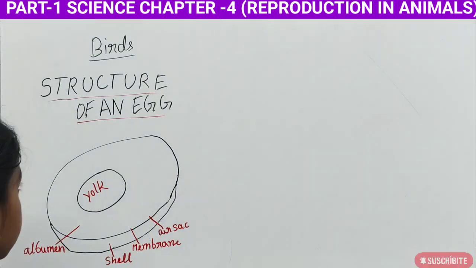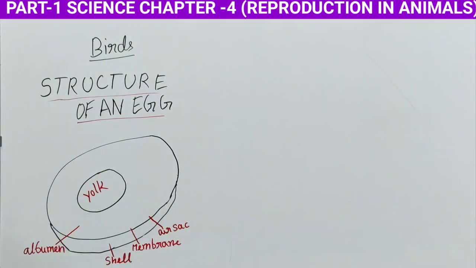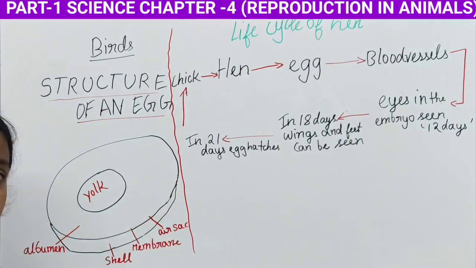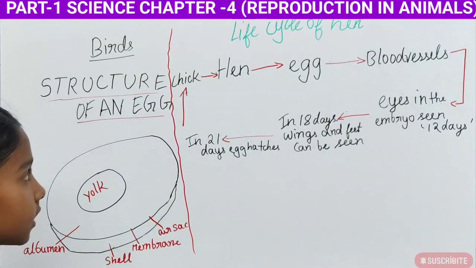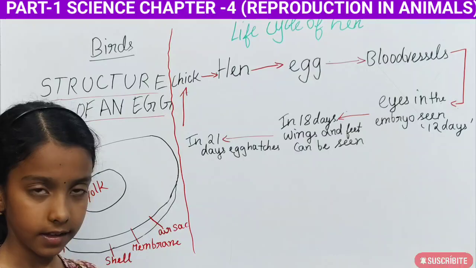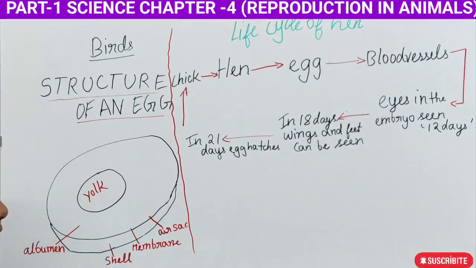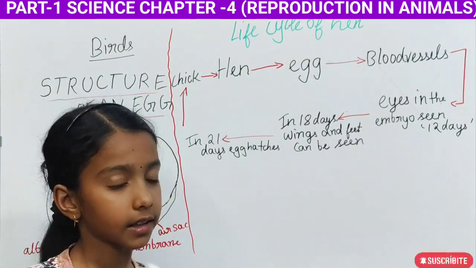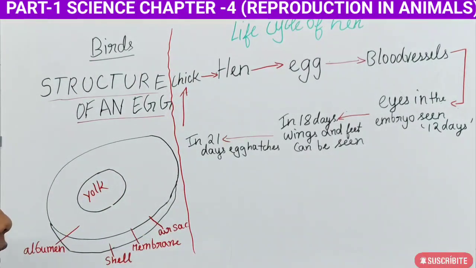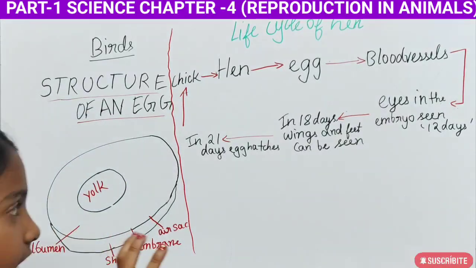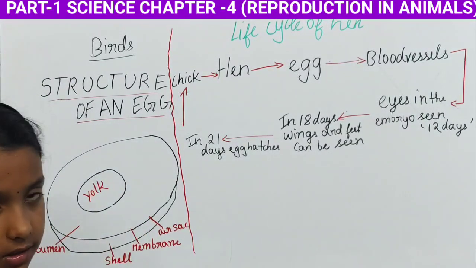Okay, so now we will learn the process of the reproduction. Now we will learn the reproduction of some birds and animals. Okay, so first, life cycle of hen. So first we will see the hen. Okay, so the hen lays egg. In that eggs, some blood vessels will be developed. Okay, and inside the egg there is a yolk, how I told you. In that yolk there will be an embryo. Okay, that embryo has the young ones.